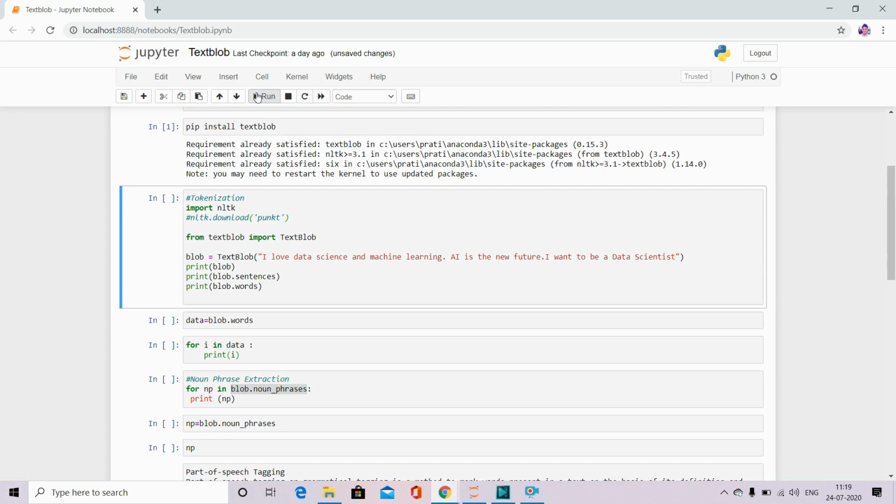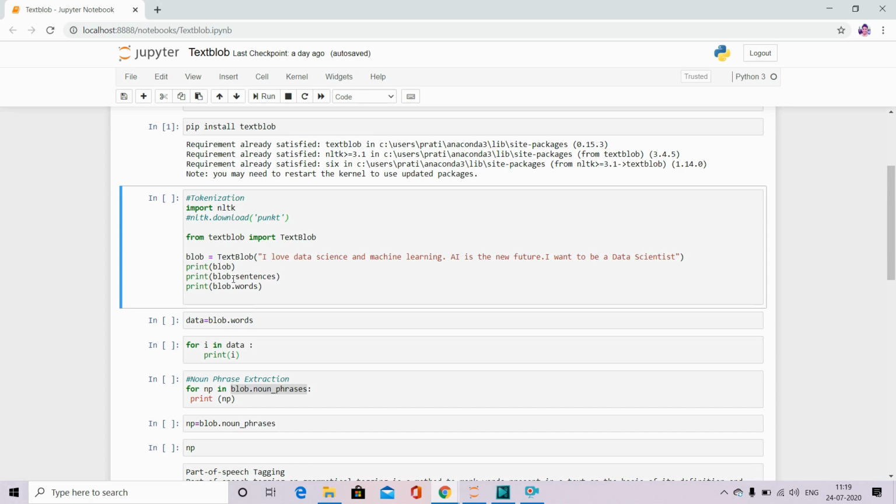Then we have to import NLTK also, because that is the main library through which all the NLP things process. So there is import nltk, and then there is from textblob import TextBlob. I am importing TextBlob. Blob is a variable, and I am putting a paragraph over there. I have given a paragraph: I love data science and machine learning. This is one line. AI is the new feature. This is another line. I want to be a data scientist. This is a third line. So I am printing this text.